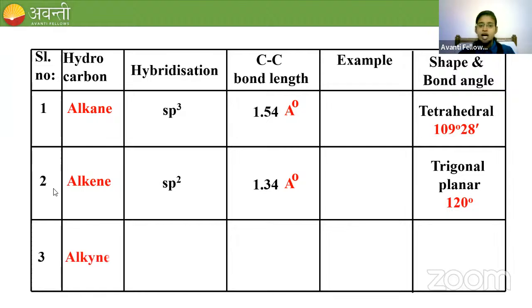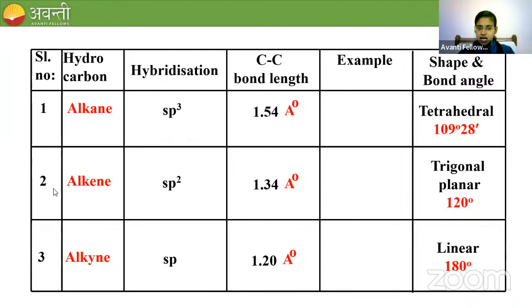The third hydrocarbon is alkyne. Hybridization is sp, the bond length is 1.20 angstrom, the shape is linear, and the bond angle is 180 degree.